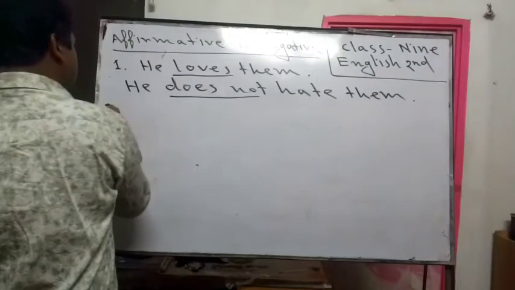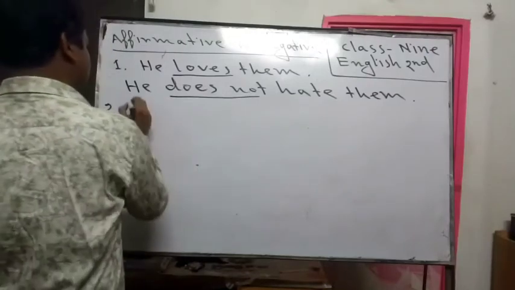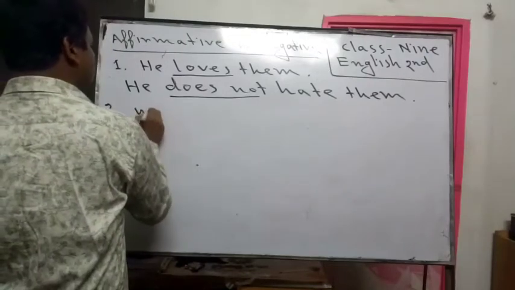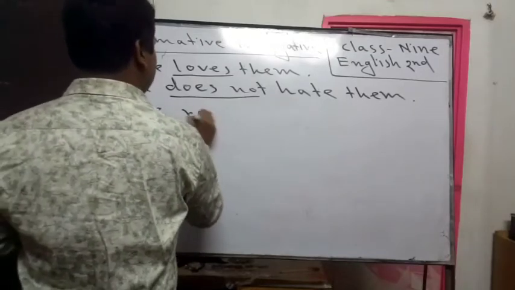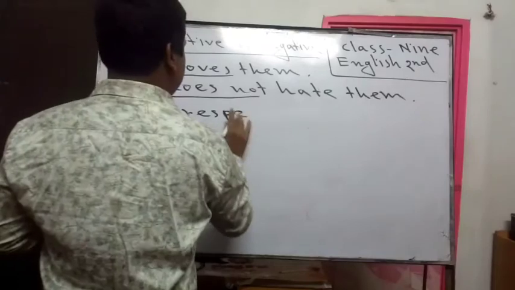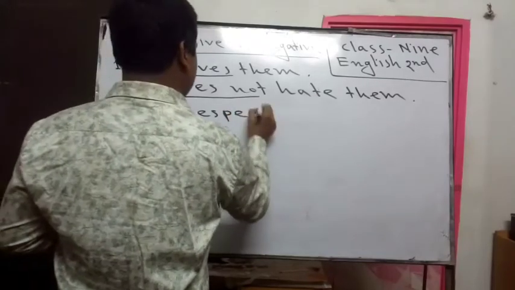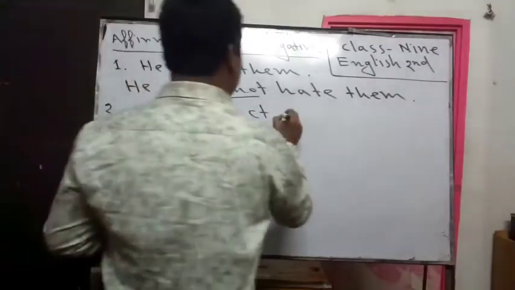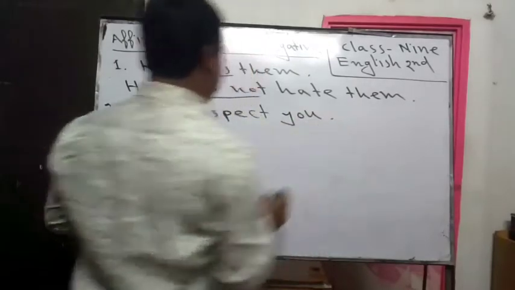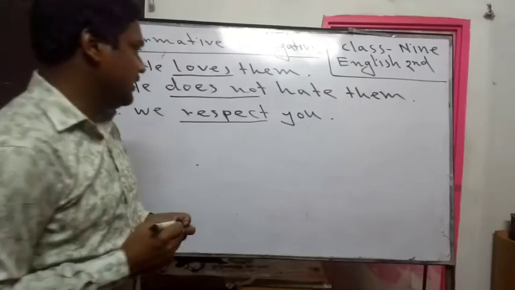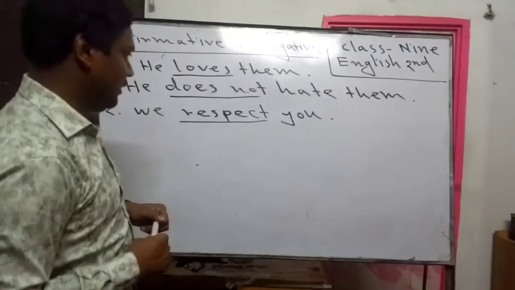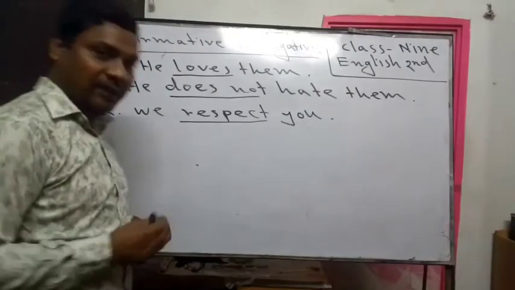Let's go to number 2. We respect you. Here respect is PV1. There is no use of s or es after PV1, the present form of the verb.